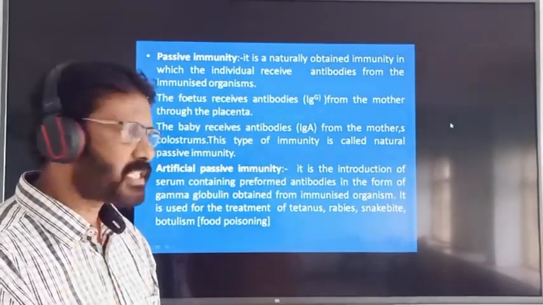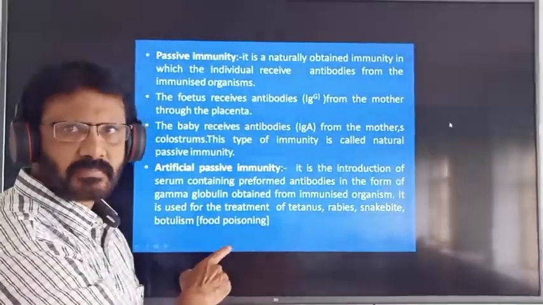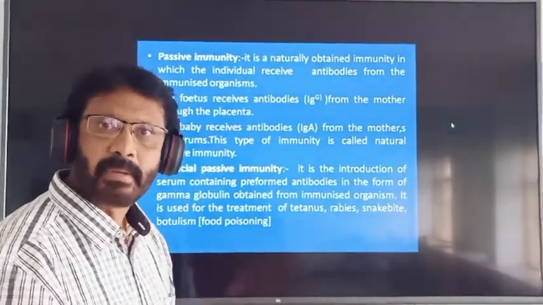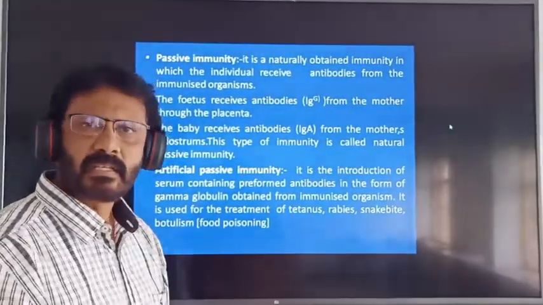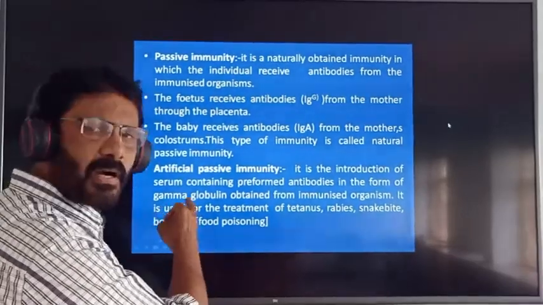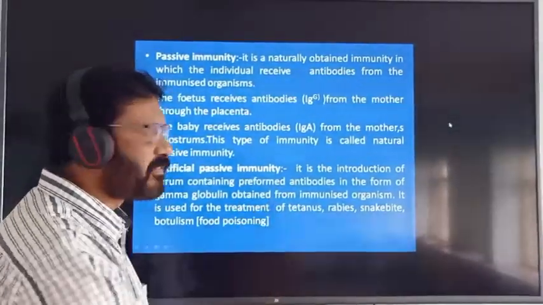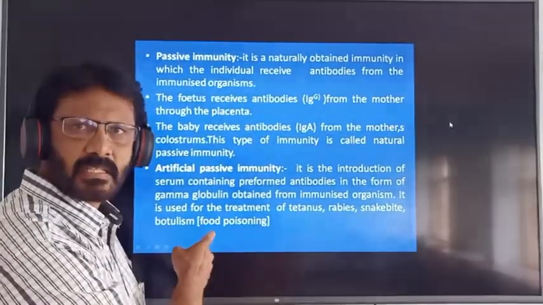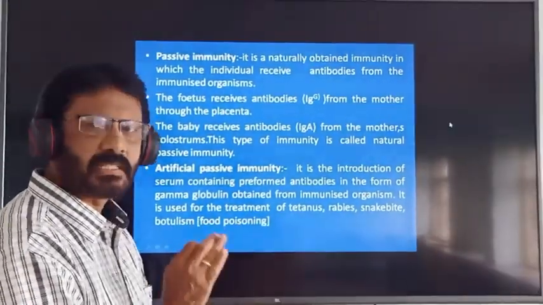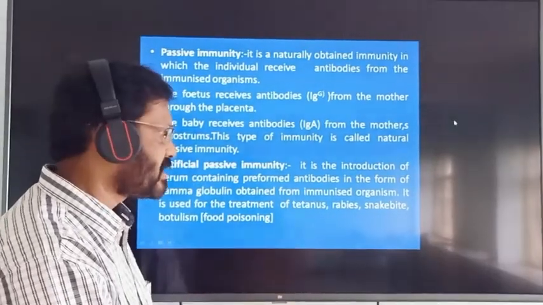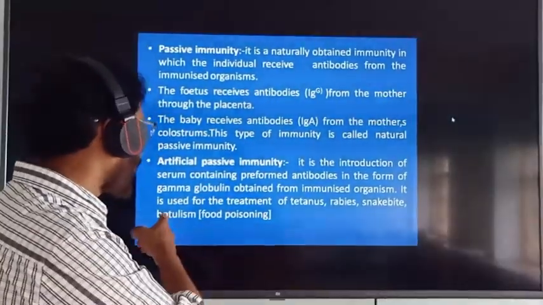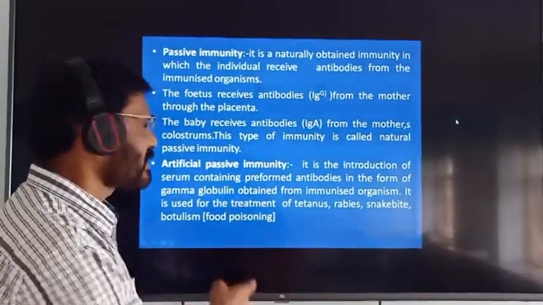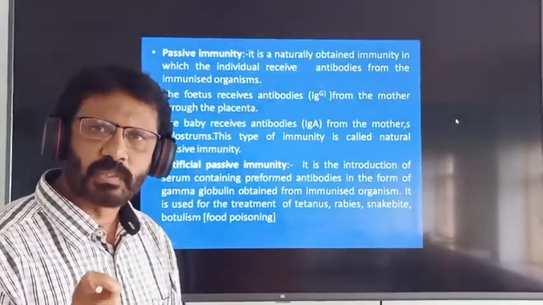It is the introduction of serum containing preformed or ready-made antibodies in the form of gamma globulin obtained from an immunized organism. It is used for the treatment of tetanus, rabies, snake bite, and botulism, what you call food poisoning. That is called artificial passive immunity.